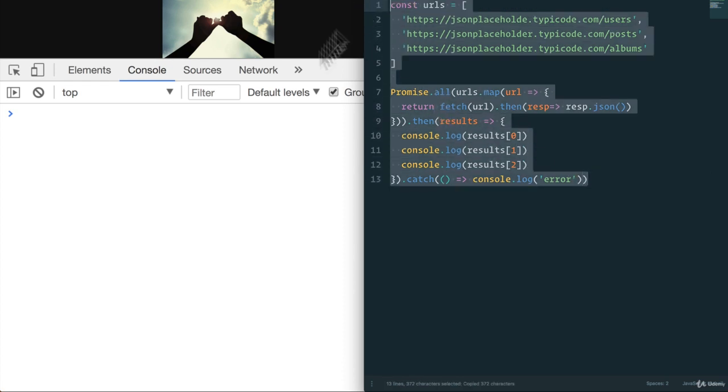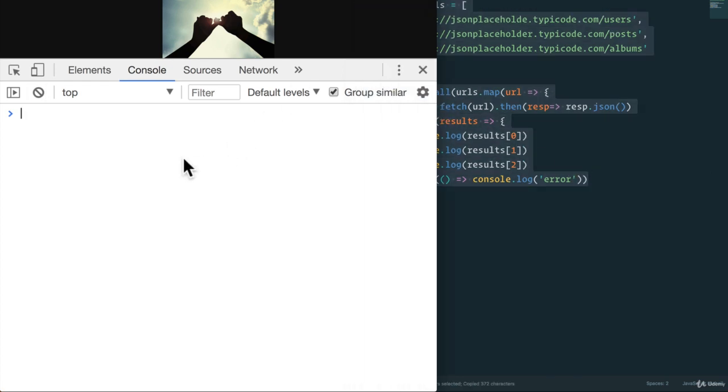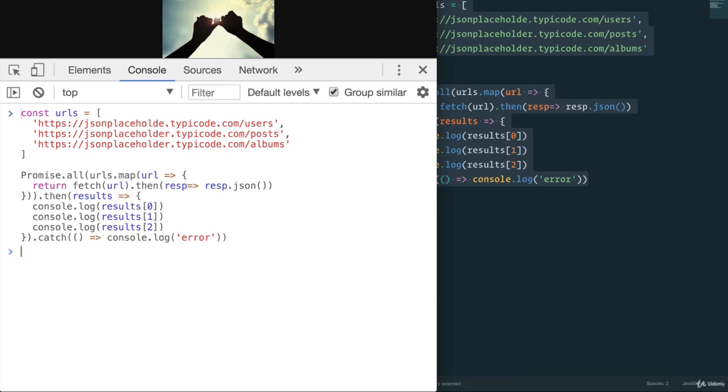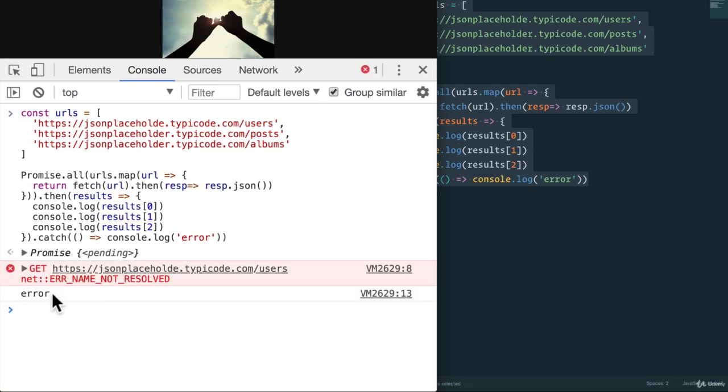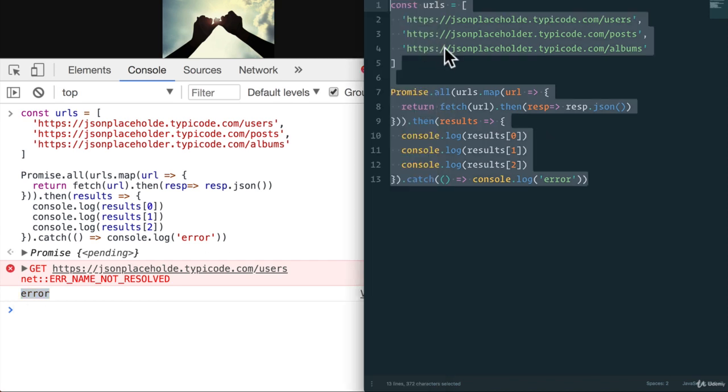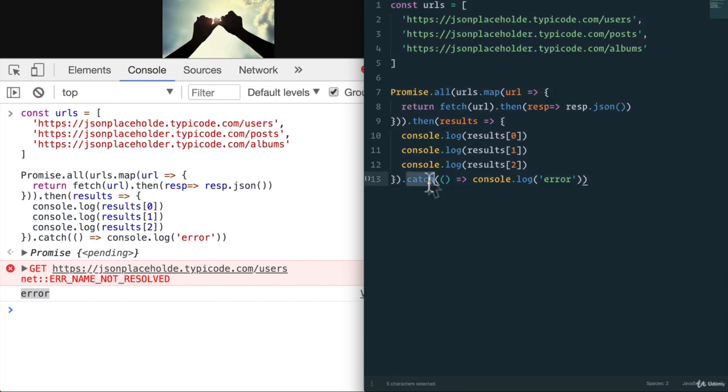If I copy and paste this, refresh, and again run this through the console, look at that, we get an error. With Promise.all, if everything fails, because we need users, posts, and albums for our entire page on our website, we get a reject from the promise and we can catch it. And we can do whatever we want with this error. Very cool. All right, so let's fix that. So it's working again.